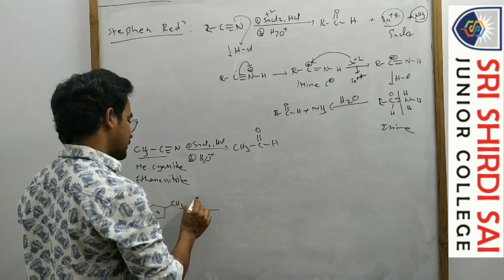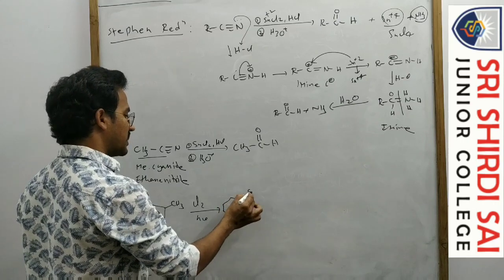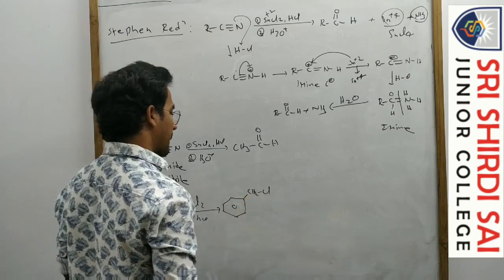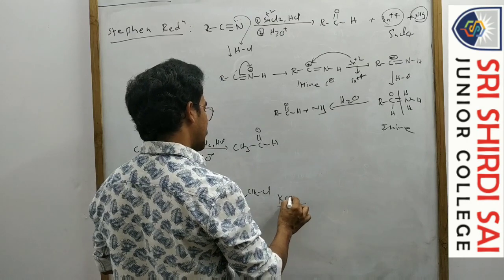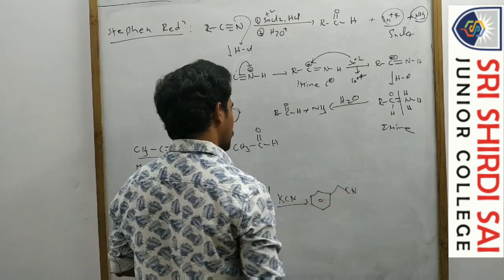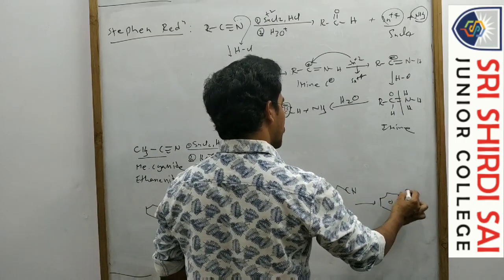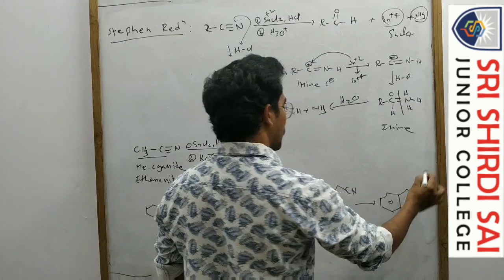CH3, CH3, Cl2, H. What is the product here? Free radical substitution reaction, giving CH2Cl. Now this one reacts with KCN, and Cl is replaced by the CN. Now here, Stephen reduction. So that is converted to aldehyde.